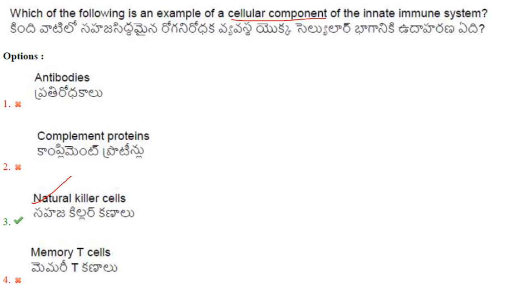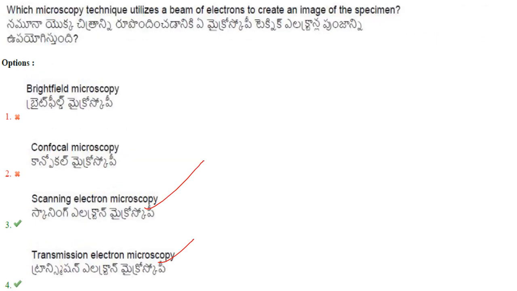Answer is option 3. Then which microscopy technique utilizes a beam of electrons to create an image of the specimen? So the beam of electrons is used in electron microscopy, and there are two types, scanning electron microscope and transmission electron microscope. So 3 and 4 both answers are correct.